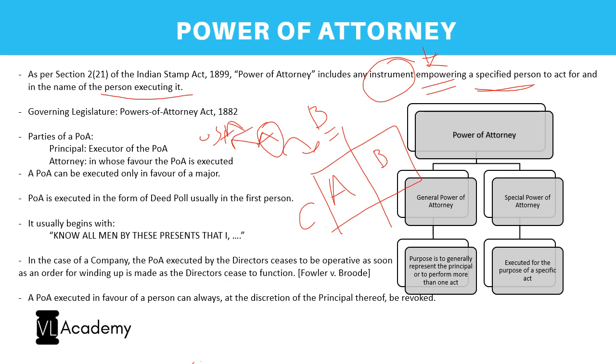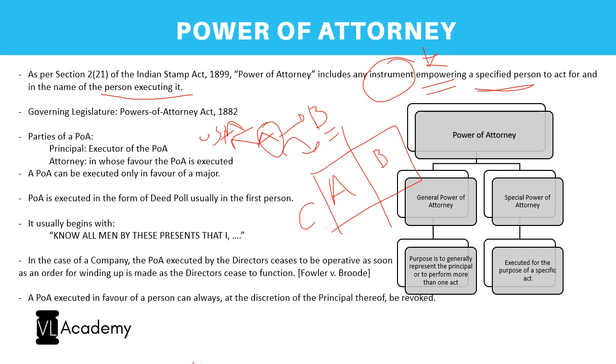So for that to happen, firstly A should execute a power of attorney to B and get it registered, and the same power of attorney will go to the registrar. And why should it be registered? Because I again repeat it, under the Registration Act, any instrument wherein the rights over a property are being affected shall be registered if the value of the property is more than 100 rupees. So here power of attorney is an instrument which is giving a right over property. Hence, it also has to be registered.